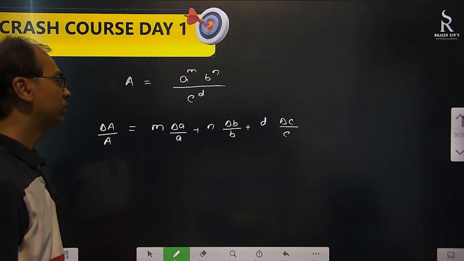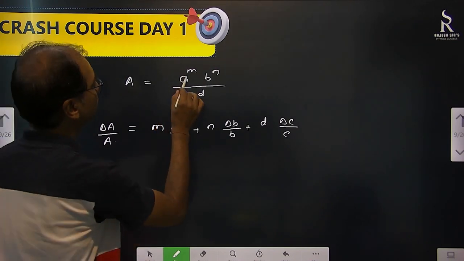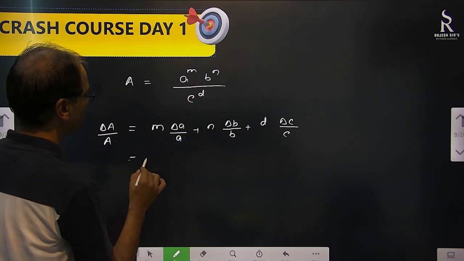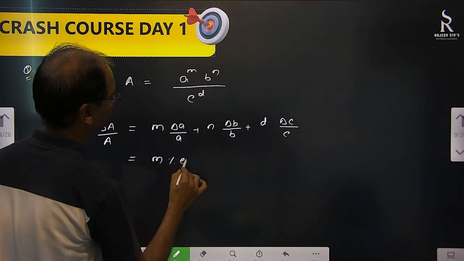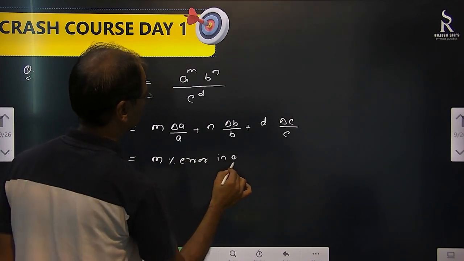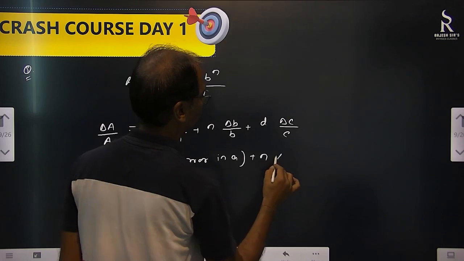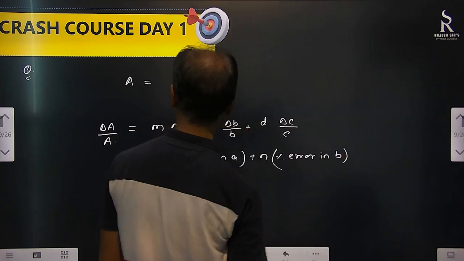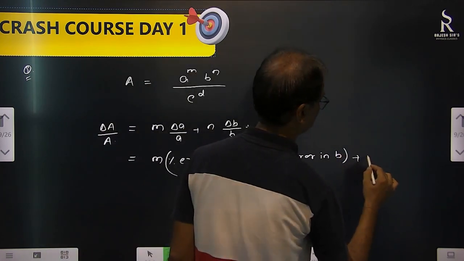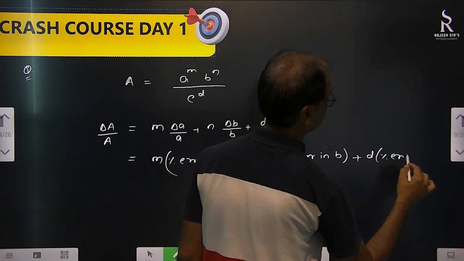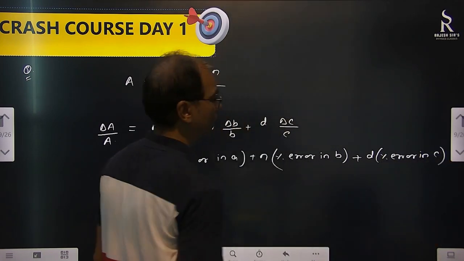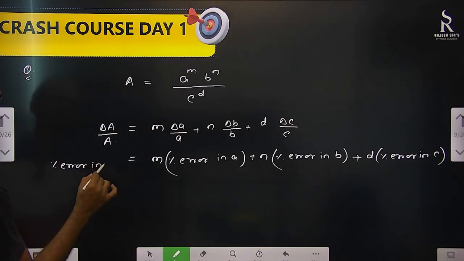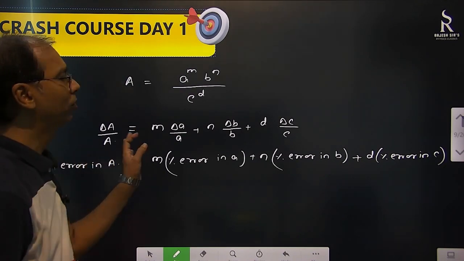Like this. And if suppose it's given in terms of percentage, you say that percentage error in measurement of A is 1%, here is 2%, here is 3%, directly will multiply m into percentage error in A plus n into percentage error in B plus d into percentage error in C. See, relative error, if you got, that means you have to multiply 100.